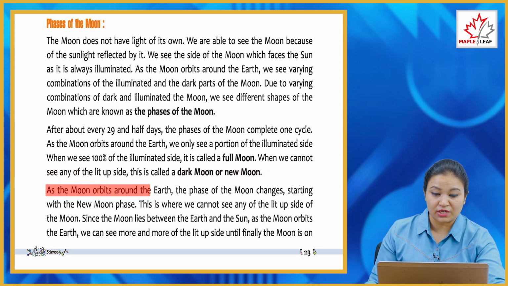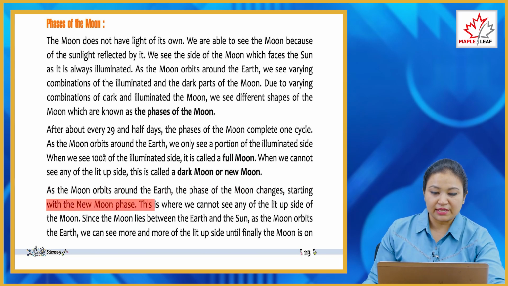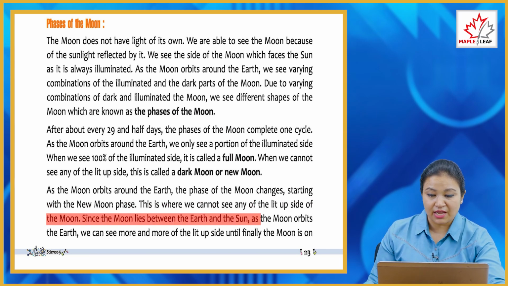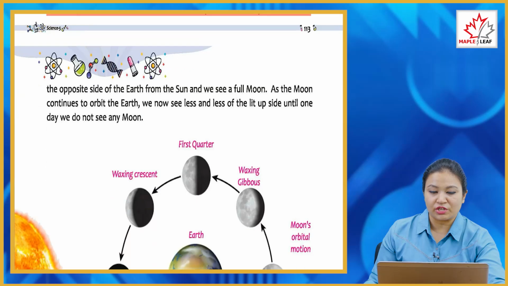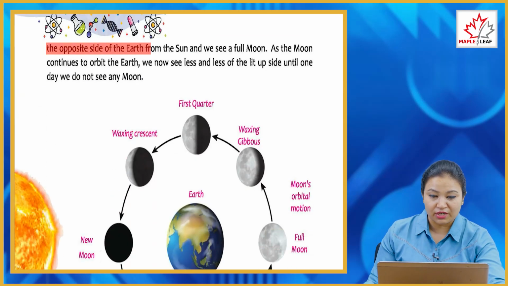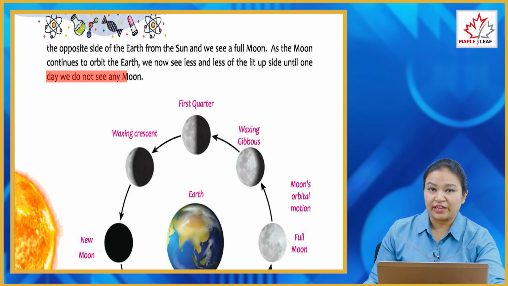As the moon orbits around the earth, the phases of the moon change, starting with the new moon phase. This is where we cannot see any of the lit up side of the moon. Since the moon lies between the earth and the sun, as the moon orbits the earth, we can see more and more of the lit up side, until finally the moon is on the opposite side of the earth from the sun and we see a full moon. As the moon continues to orbit, we now see less and less of the lit up side until the day we do not see any moon.